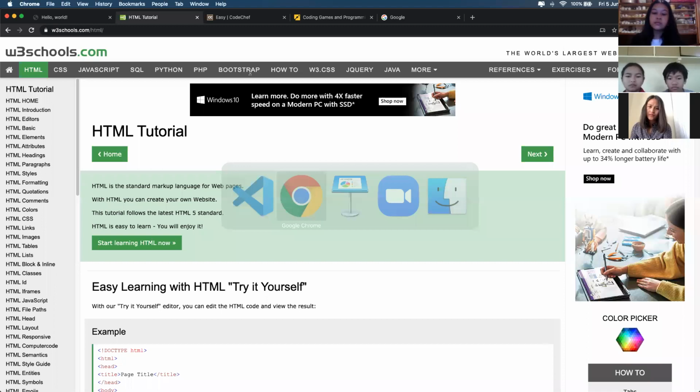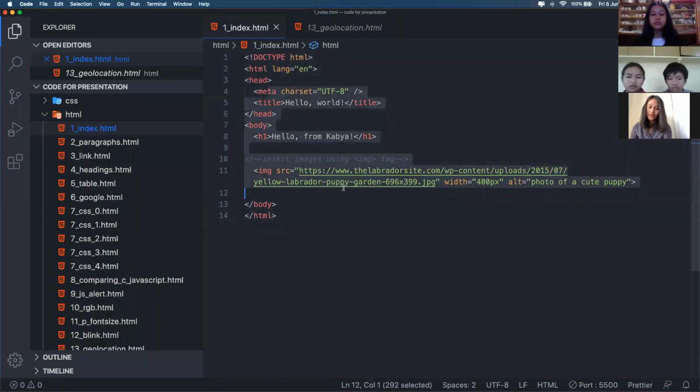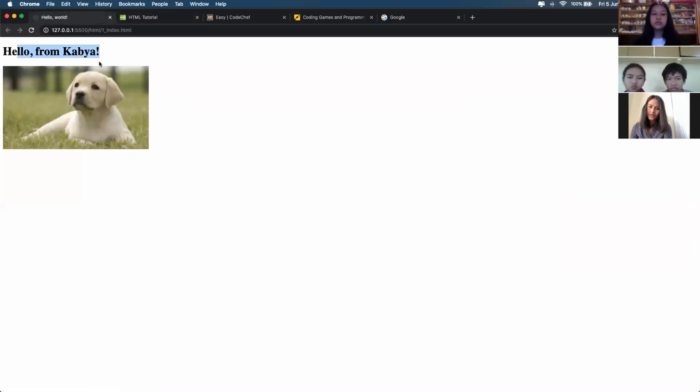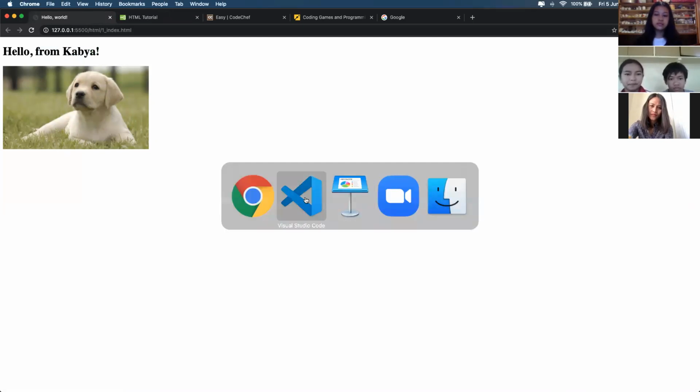This piece of text will result in this page. Here you can see I have a text showing hello from Kadbia, and there is a cute little puppy here. How is this page working? We'll be looking at that now.